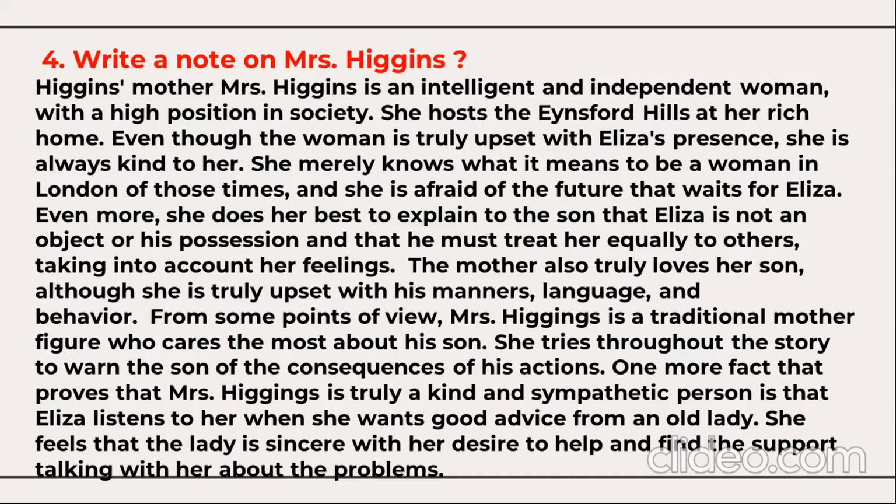Even more, she does her best to explain to her son that Eliza is not an object or his possession, that he must treat her equally to others, taking into account her feelings. The mother also truly loves her son, although she is truly upset with his manners, language, and behavior. From some point of view, Mrs. Higgins is a traditional mother figure who cares the most about her son. She tries throughout the story to warn her son of the consequences of his actions.